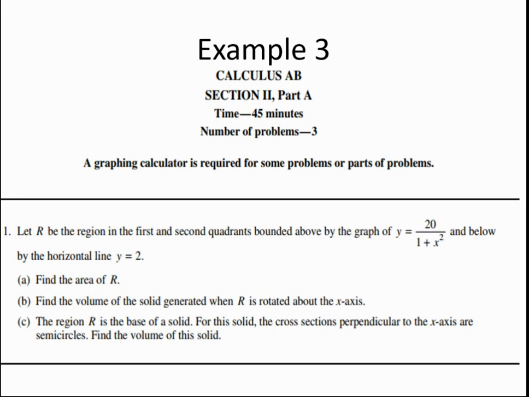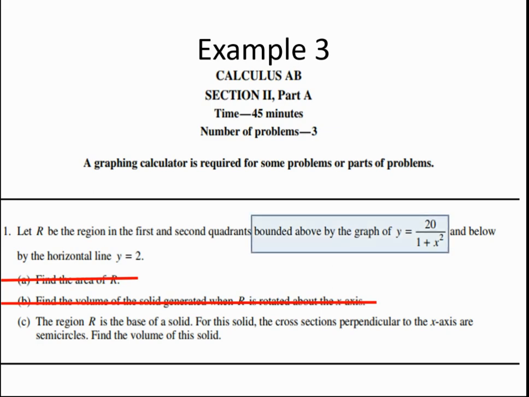Let R be the region in the first and second quadrants bounded above by the graph of y equals 20 over the quantity 1 plus x squared, and below by the horizontal line y equals 2. I'm not interested in parts A and B here. I'm only interested in part C for this lesson. The region R is the base of a solid. For this solid, the cross-sections perpendicular to the x-axis are semicircles. Find the volume of the solid.